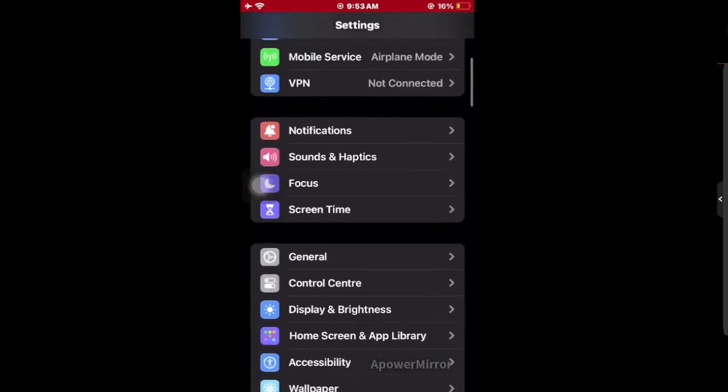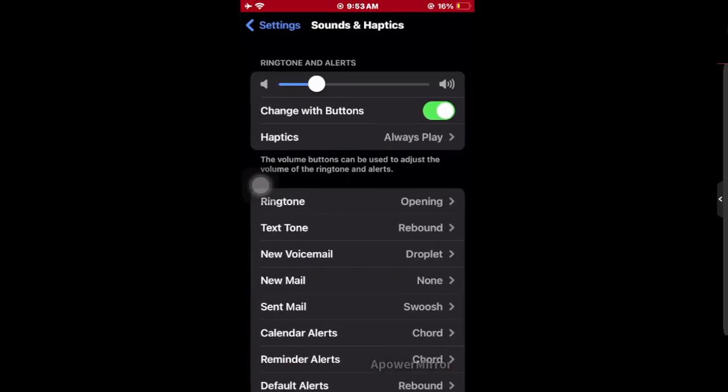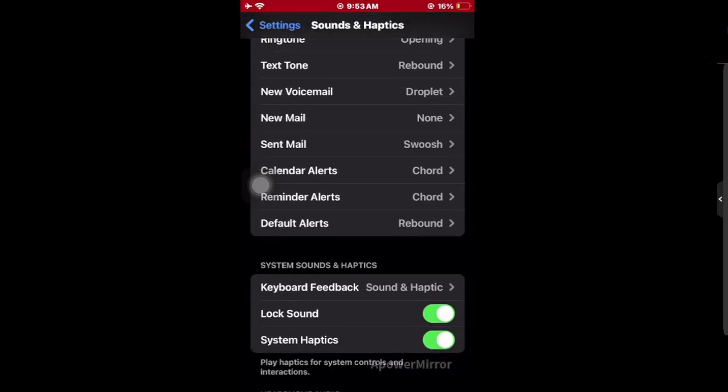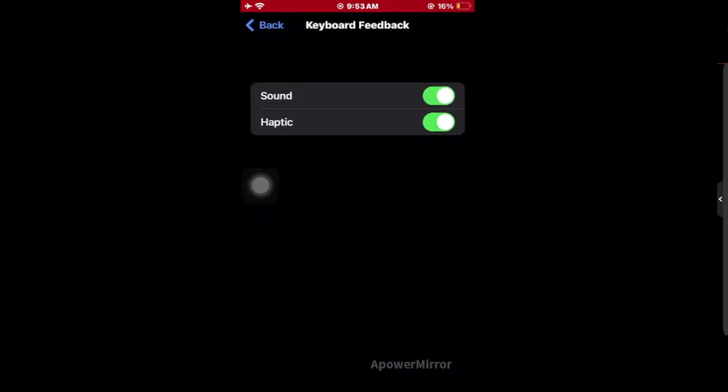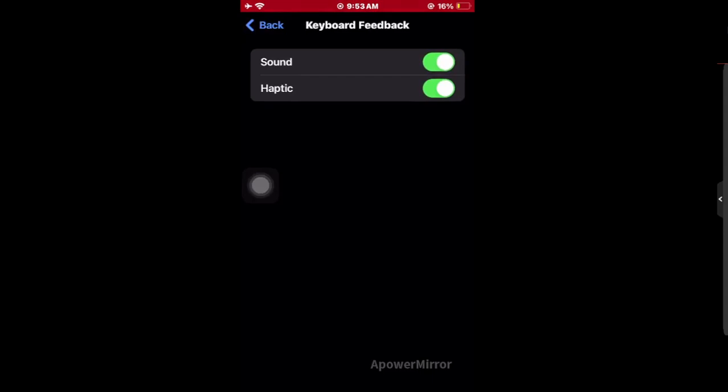have to scroll down to sound and haptics, and then you have to scroll down to keyboard feedback. And so here you can see sound and haptic. If you want to turn off the sound, you can simply disable it. If you want to disable haptics also, you have to disable it also. So that's how you can disable it.